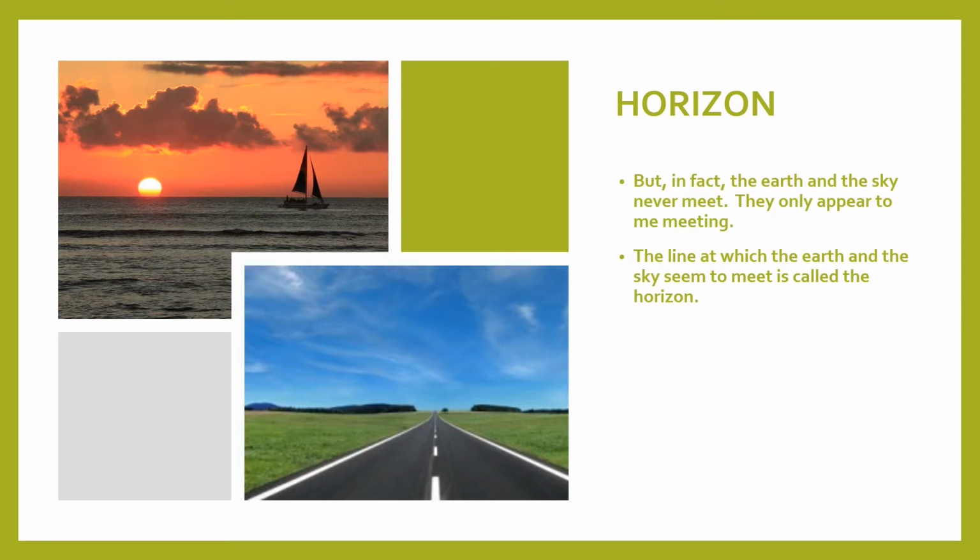Learn this thoroughly, children, and go through the video again. You will get a better understanding of what is horizon. Once again, the line at which the earth and the sky seem to meet is called the horizon.